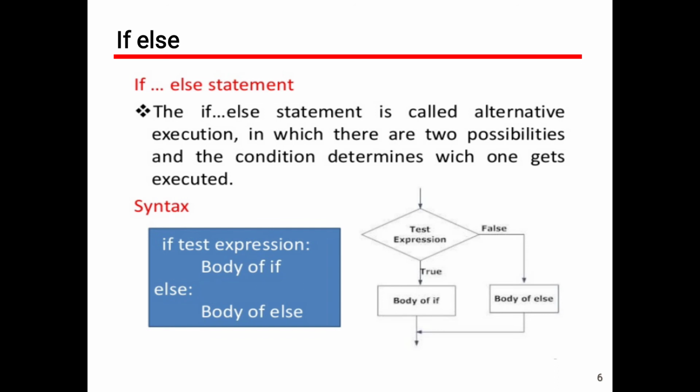Alternative path. The program is not going to exit from the exit, so it will choose the alternate path. So here there are two possibilities, and the condition determines which one gets executed. If you see the control flow diagram, the control flow starts from the start, and it